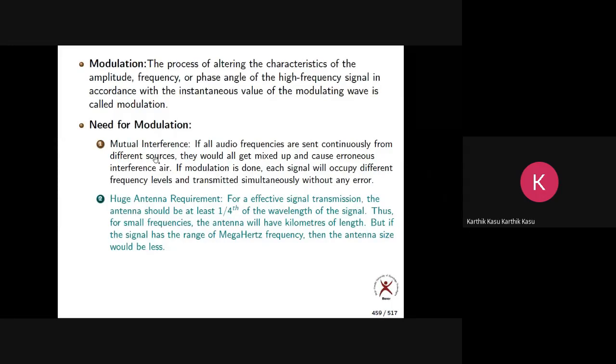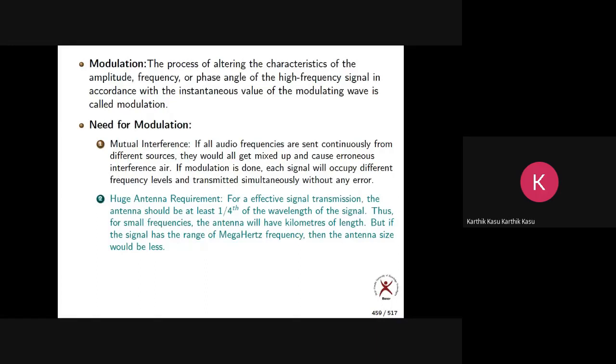If you transmit more number of signals through the same channel, obviously you will get interference. It is something like crosstalk. You take a mobile; sometimes, suppose you are talking to your friend, you will get interference from another person also. That is called mutual interference.